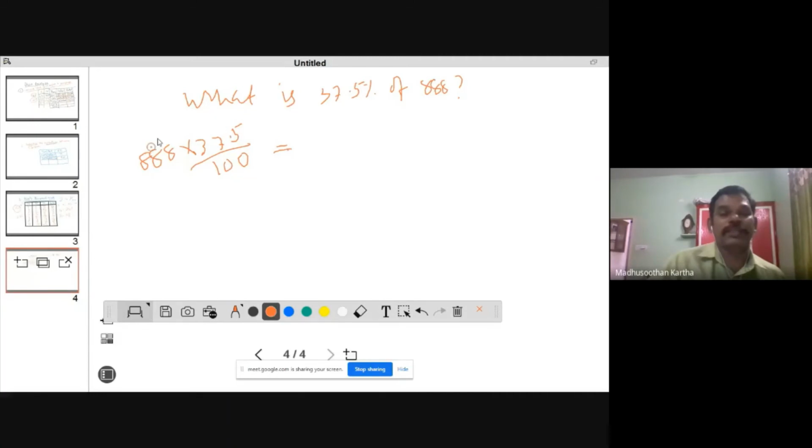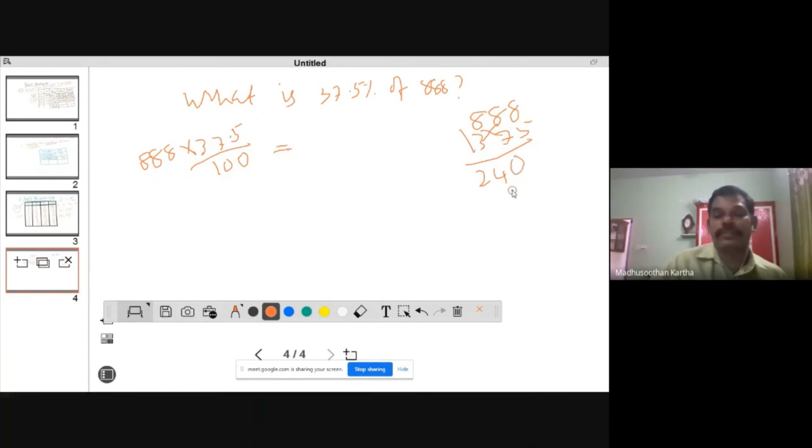You need to multiply 3-digit numbers. We have some shortcut for calculating 3-digit multiplication, even though you know that this will take so much time. So what is the shortcut? 888 into 37.5, means 375. You multiply 8 and 3, it is equal to 24. Then multiply 8 and 7 and 3 and 8 simultaneously. 8 and 7 is 56, 3 and 8 is 24. So 56 plus 24 is equal to 80.